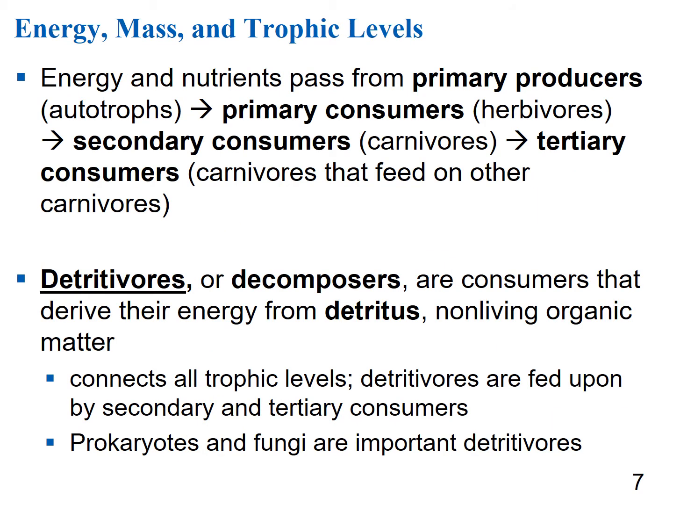Energy and nutrients pass from primary producers, our autotrophs, so like our plants, to our primary consumers, so herbivores, to secondary consumers, carnivores, to tertiary consumers, which would be carnivores that feed on other carnivores. We also have detritivores or decomposers that are consuming detritus, which is just our non-living organic matter, so they're breaking down dead stuff and waste products. And the detritivores or decomposers are going to connect all of the trophic levels together, and the detritivores are going to be fed on by secondary and tertiary consumers. Prokaryotic organisms and fungi are really important to decomposition.